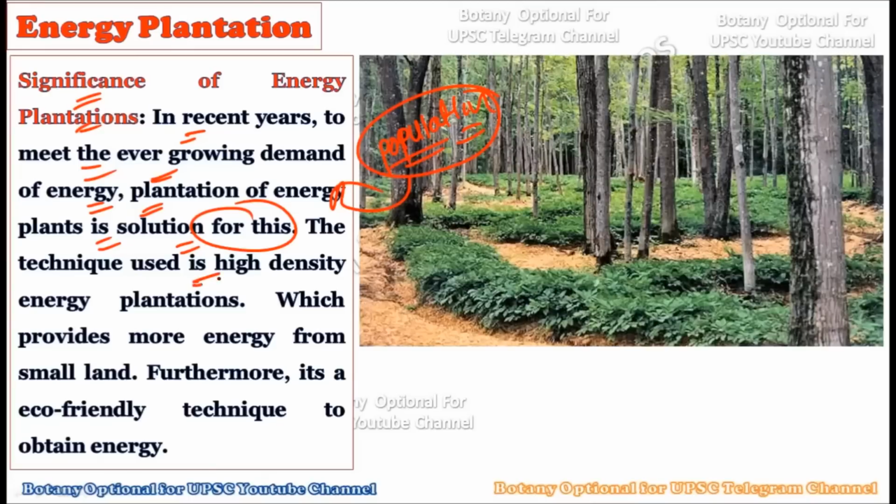The technique used is high density energy plantation, where the plants are planted very close to each other, and they produce a very high quality of energy. Due to this, on a very small piece of land, you can produce a large amount of energy. So this is of very high significance for this energy plantation technique, because on very small farm land, you can produce the maximum amount of energy, which provides more energy from the small land.